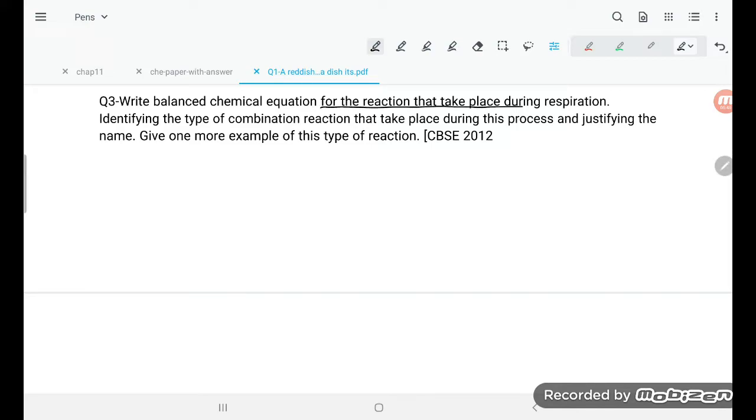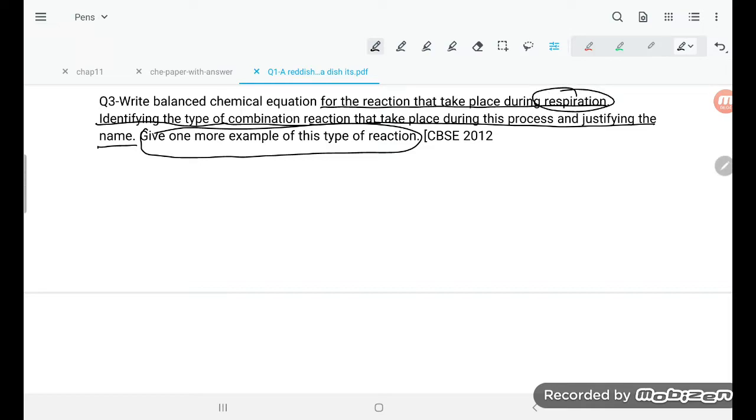For the reaction that takes place during respiration, identify the type of combination reaction that takes place during this process and justify the name. Give one more example of this type of reaction. So you know very much that this is respiration. It is the exothermic combination reaction.